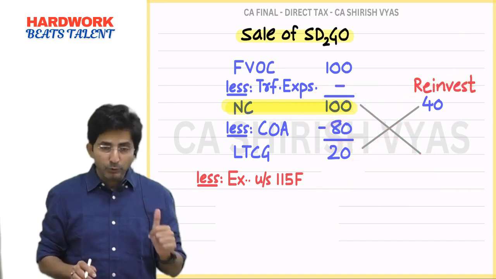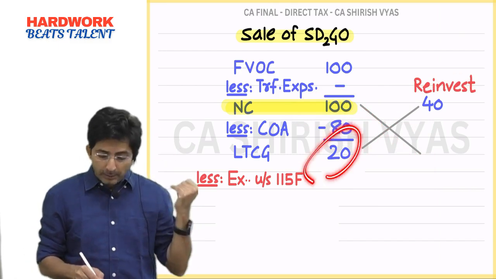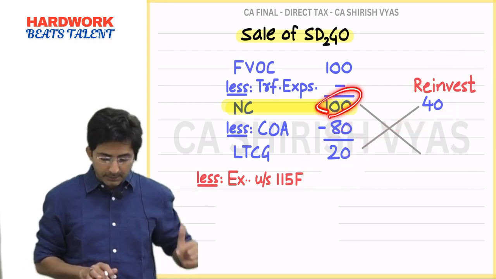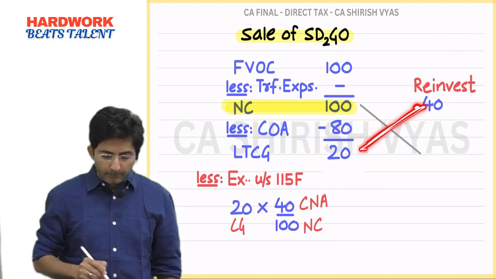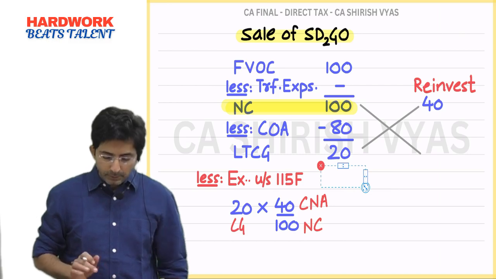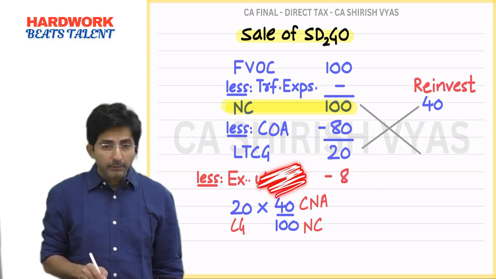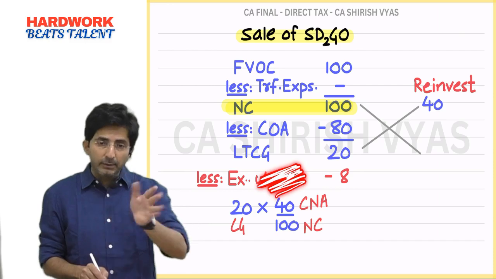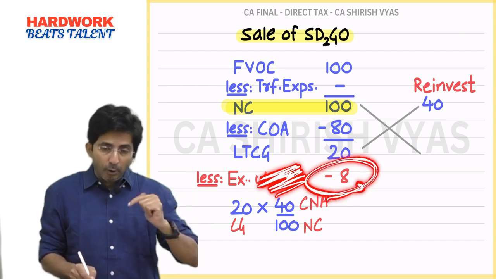See, I want to say it is the same formula which was there in 54F: gross long term capital gain into CNA divided by net consideration. I have done it here: 20 into 40 upon 100, so you will get exemption of 8. Don't pay attention to the section now. Just see that when Sadgo money is reinvested in another Sadgo, how does the exemption operate?